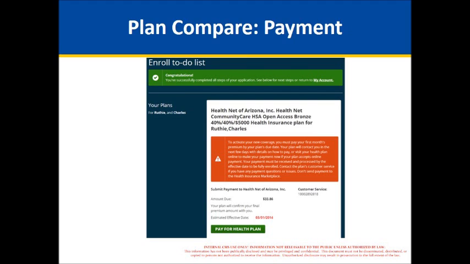Also, I'm going to point out that I didn't cover the paper application today, but the paper application covers the same information as you see online.